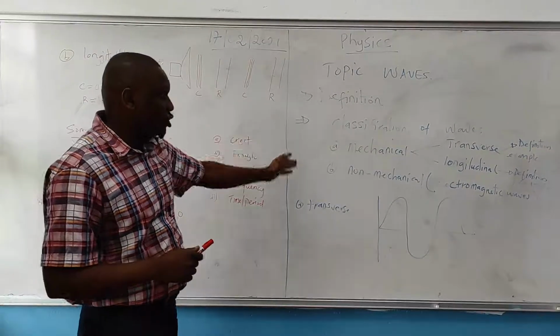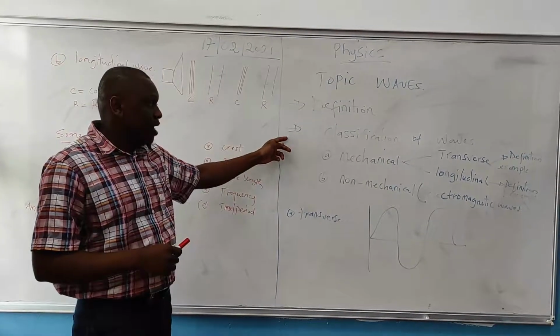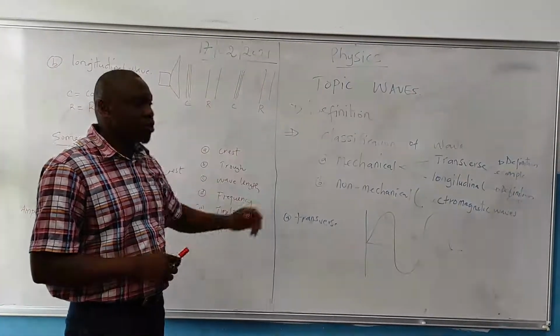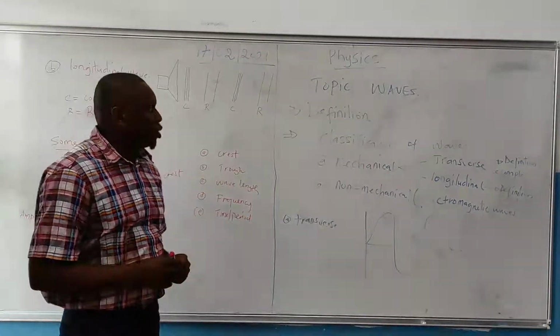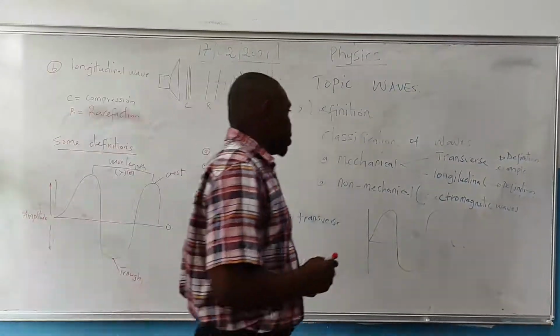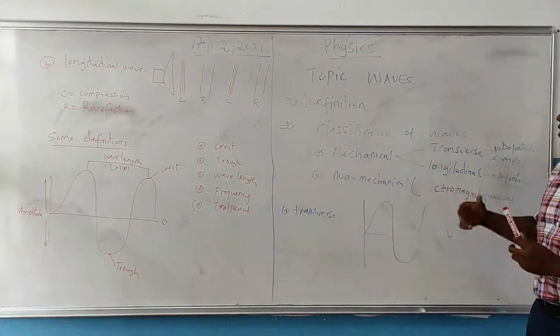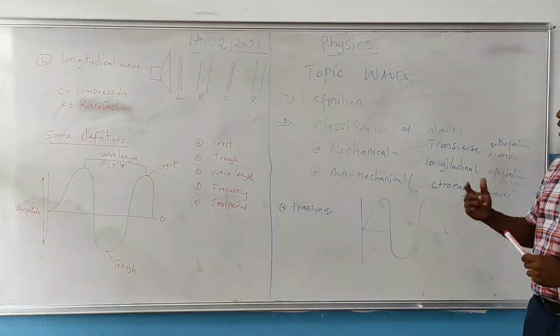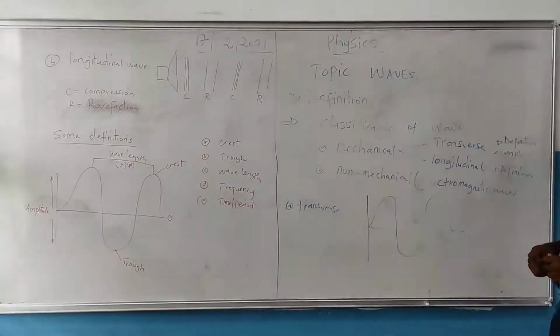From our plan of action, we need to know the definition of a wave, how waves are being classified, and some definitions involved in waves. So the first thing is our definition. Wave is defined as any physical disturbance that causes energy to be transferred from one point to another.